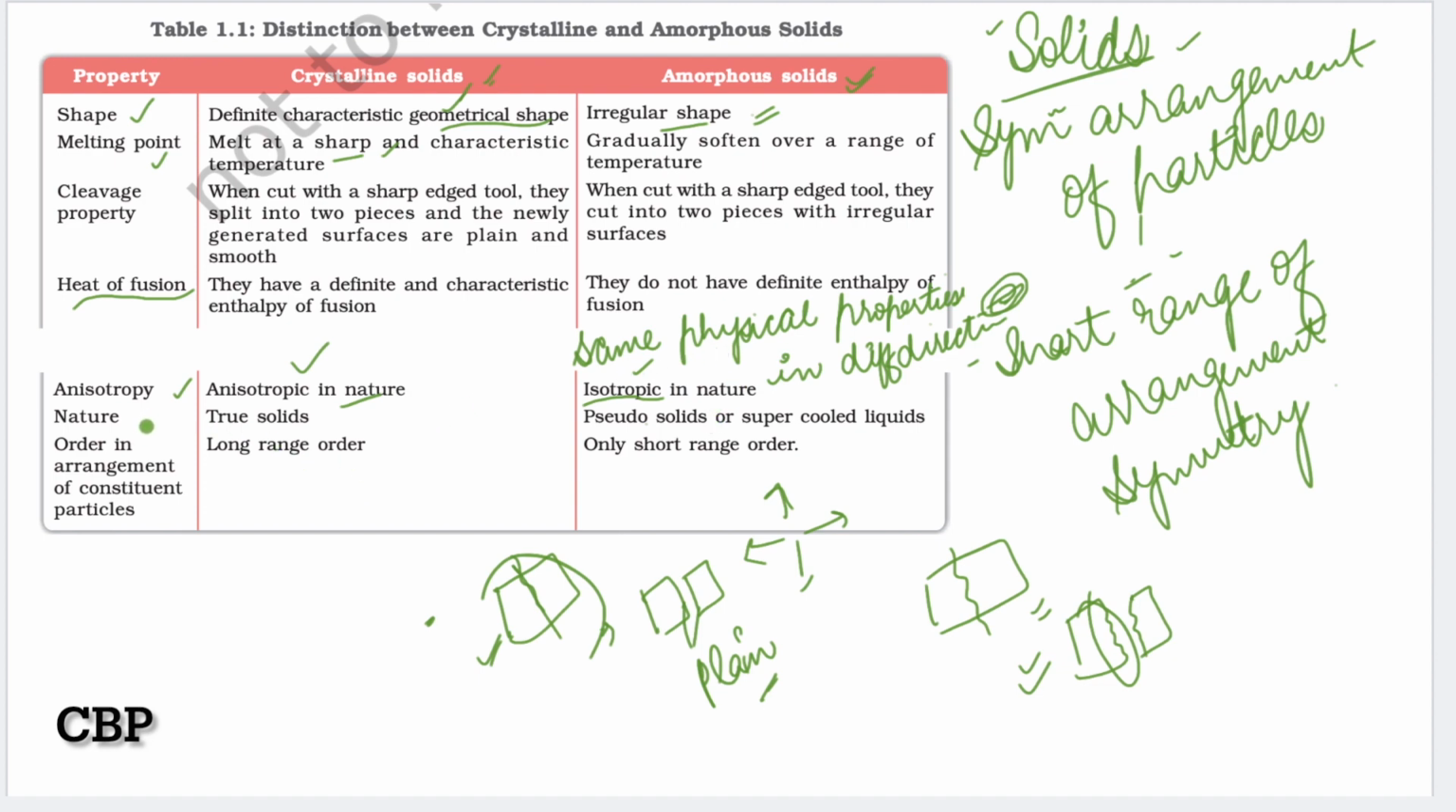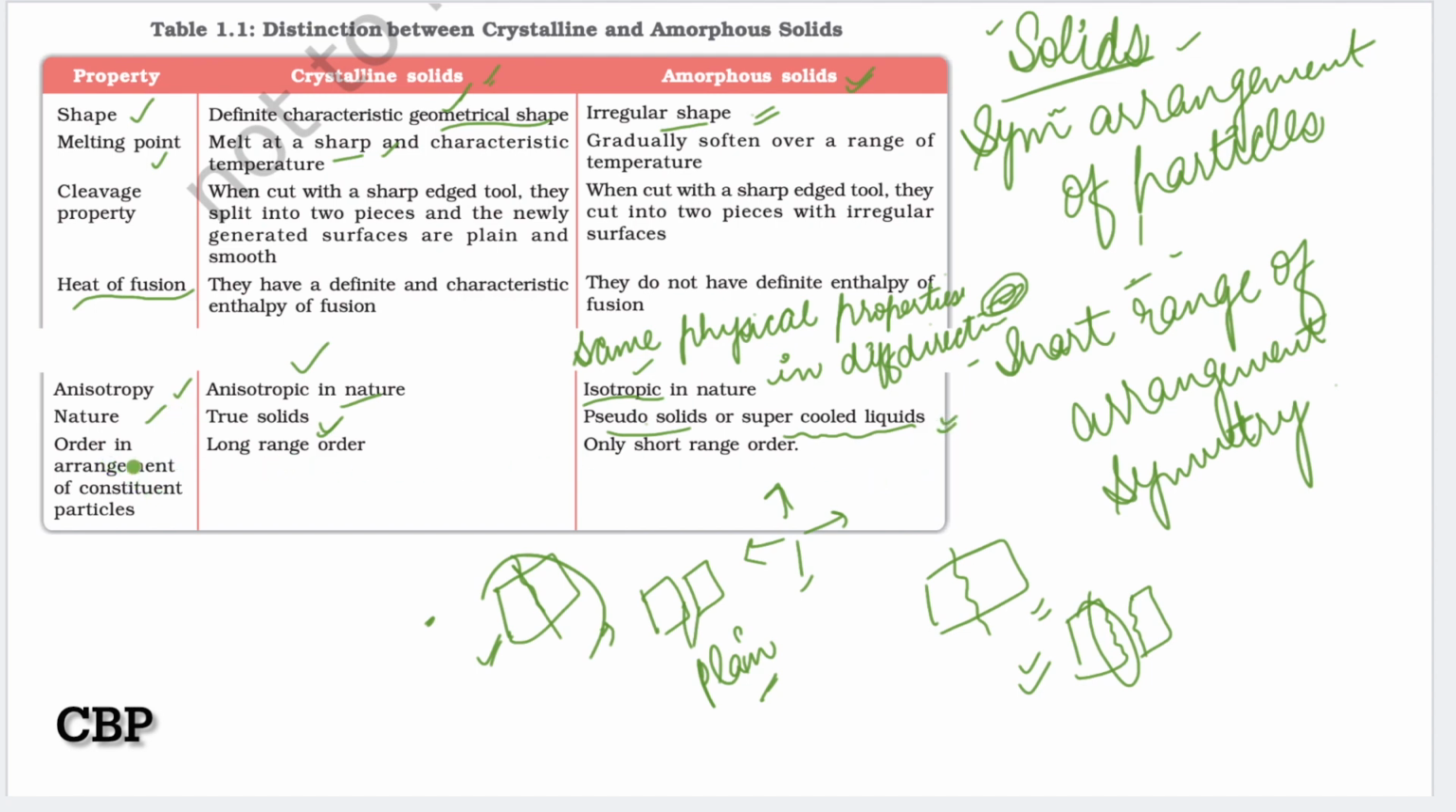And the next one is nature. What is the nature of these solids? Crystalline solids are known as true solids because the arrangement is symmetric, and the melting point is sharp, and they have the cleavage property and the heat of fusion, meaning they have all the properties of solids. That's why these are known as true solids. But amorphous solids are known as pseudo solids. You can say false solids or supercooled liquids because they show some properties like supercooled liquids. That's why they are also known as supercooled liquids.